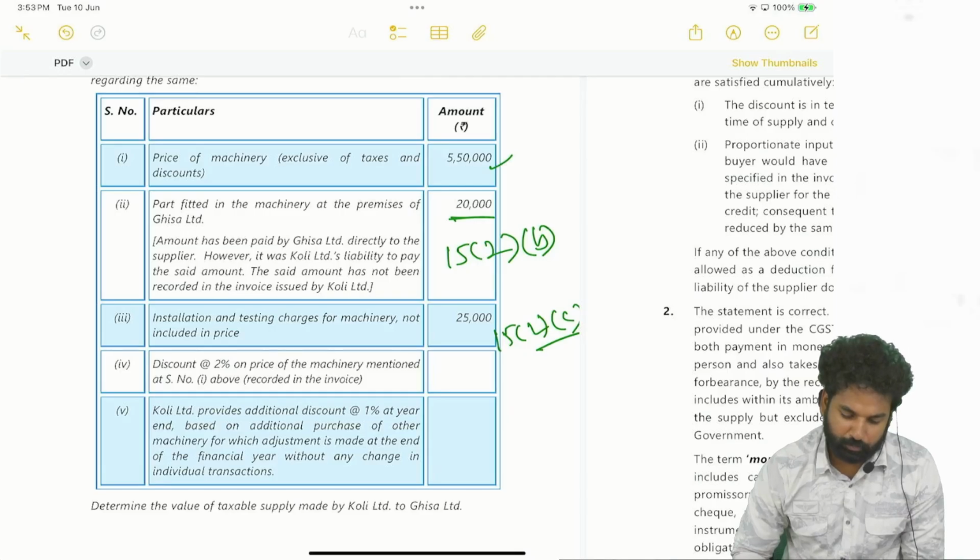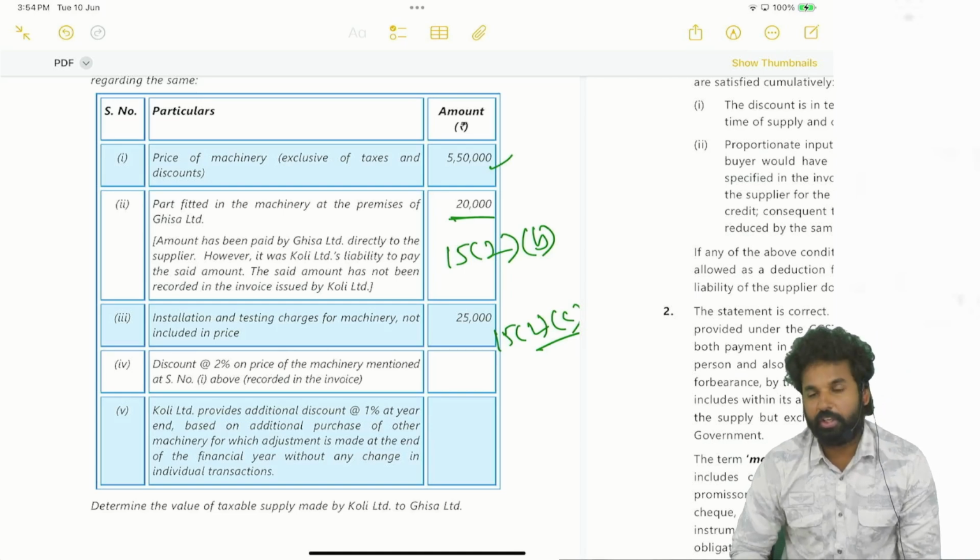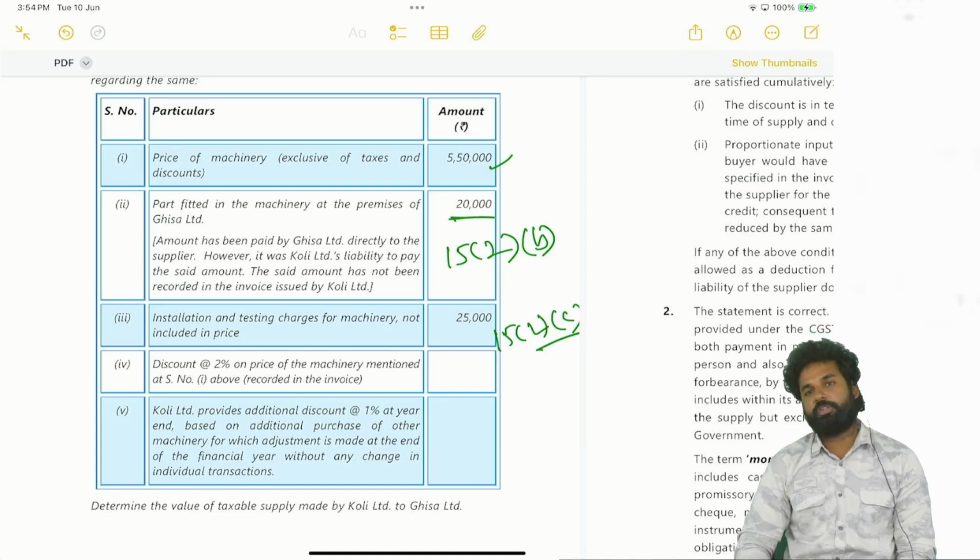Next, Kohli Limited provides additional discount of 1% at the year end based on additional purchase of other machinery, for which adjustment is to be made at the end of the financial year without any change in the individual transactions. There is no change to the individual transactions means it is not linked to invoice. It is not linked to a particular bill.